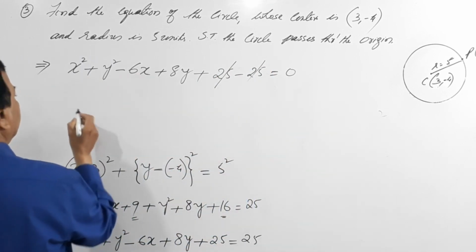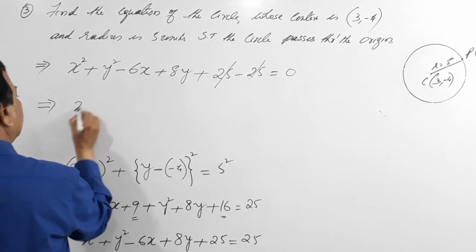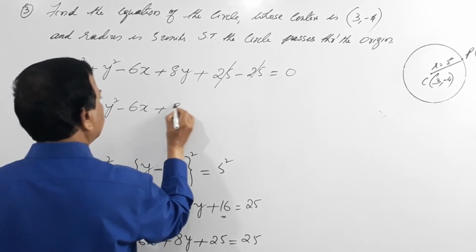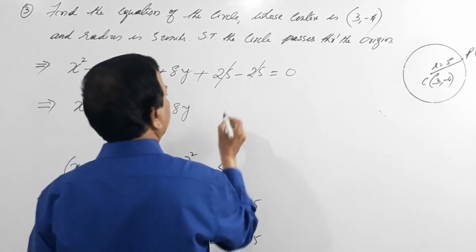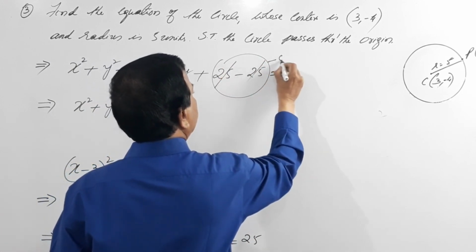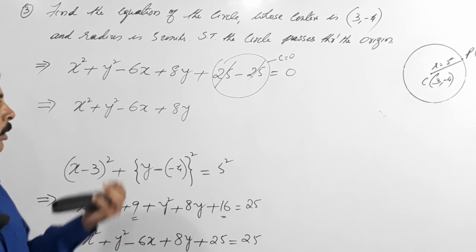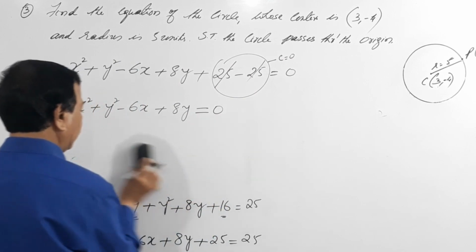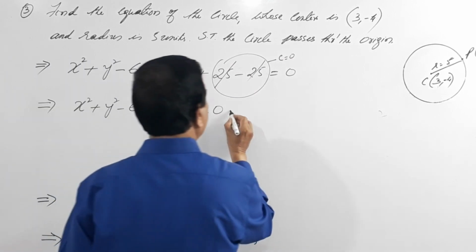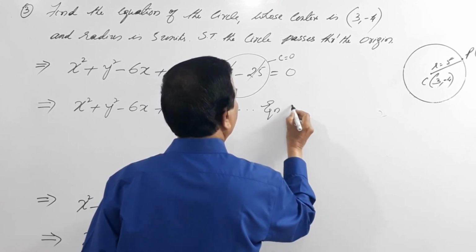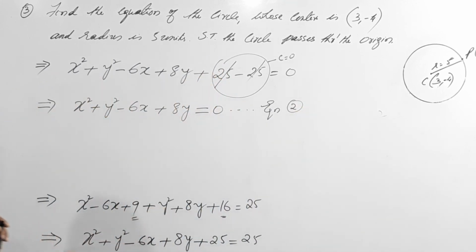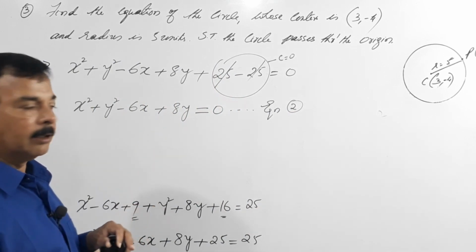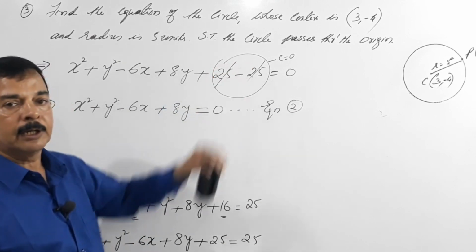What happens to this equation? This becomes x square plus y square minus 6x plus 8y equals 0. So here the c term is 0, so c is not at all there. I call this equation 2. This problem only I am trying to elaborate to show you the difference. Once you know the difference, in the examination you can easily solve this problem.